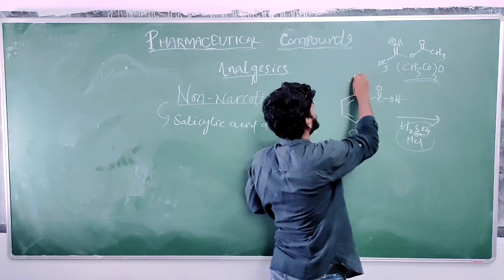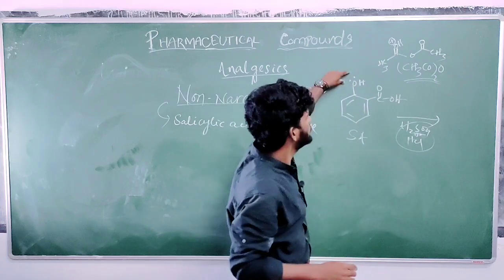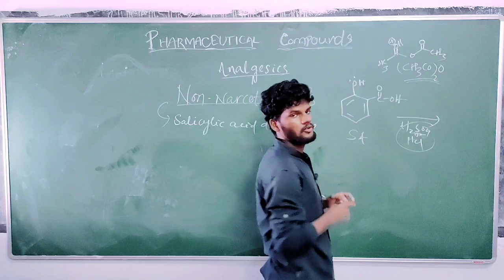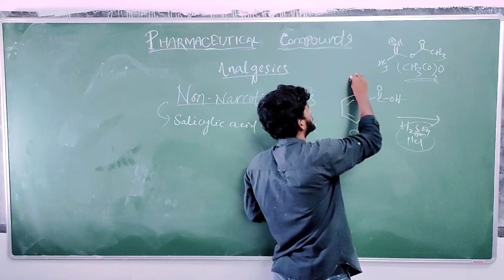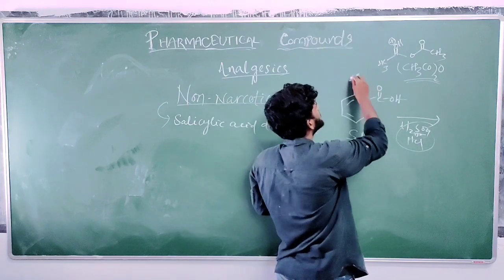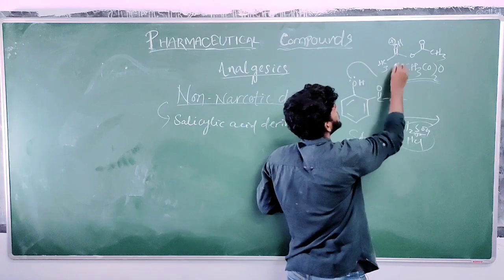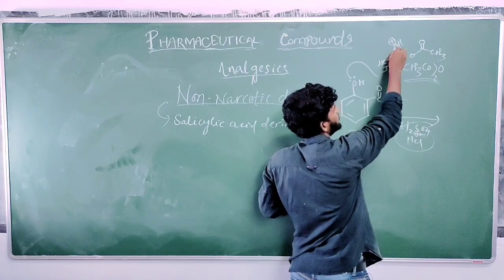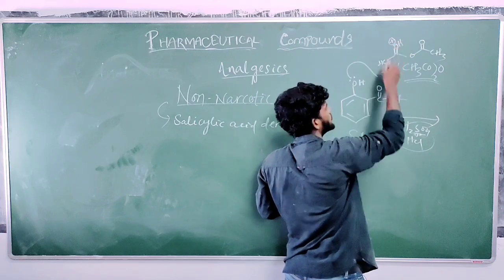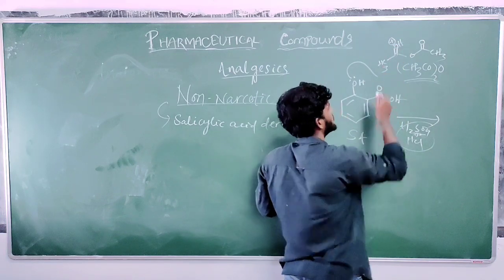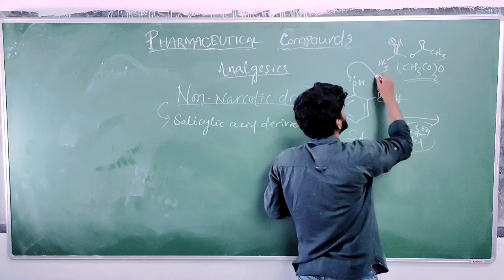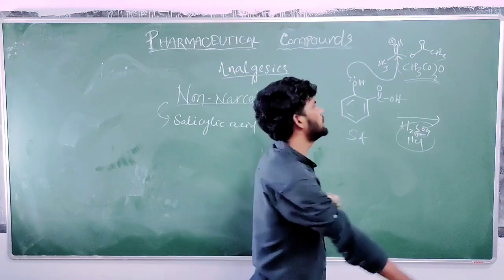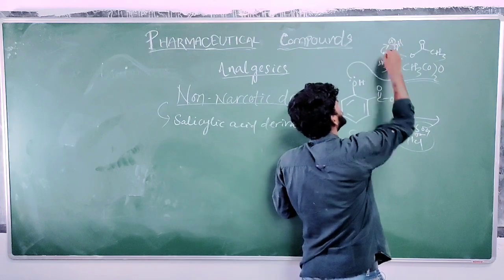The lone pair of electrons over the oxygen will act as a nucleophile. This lone pair will attack the electrophilic carbon, because the oxygen is electronegative, the bond moves toward oxygen, and carbon is electron deficient. So this oxygen lone pair attacks the carbonyl carbon.